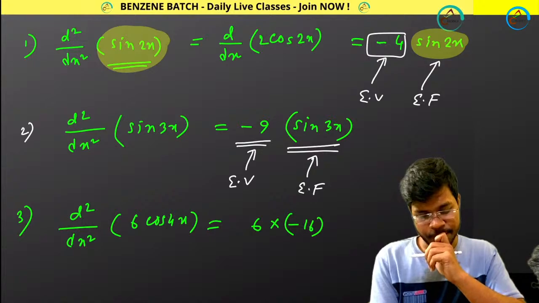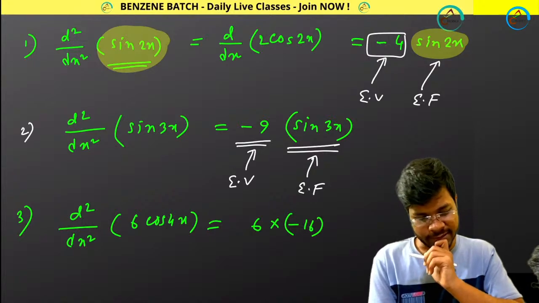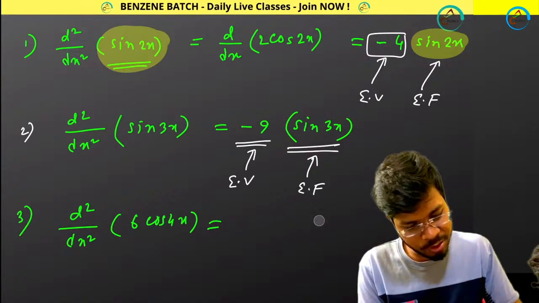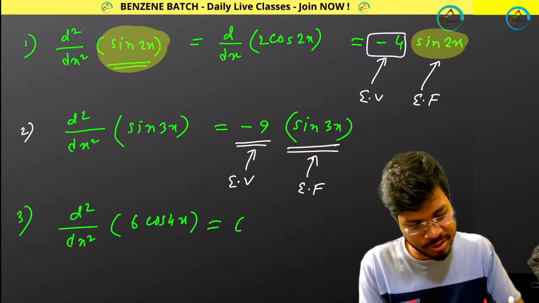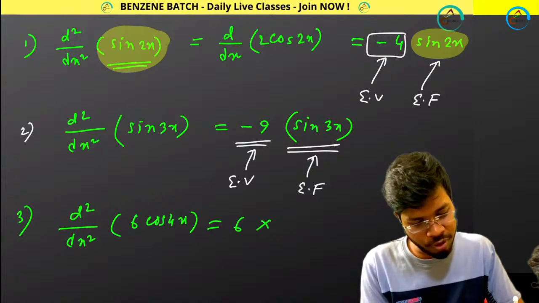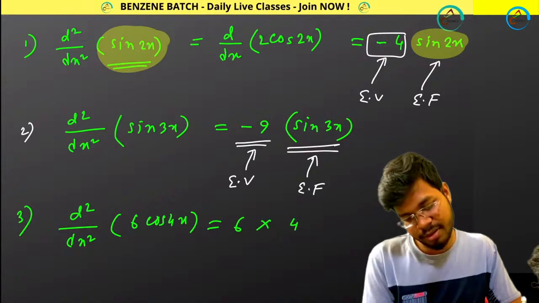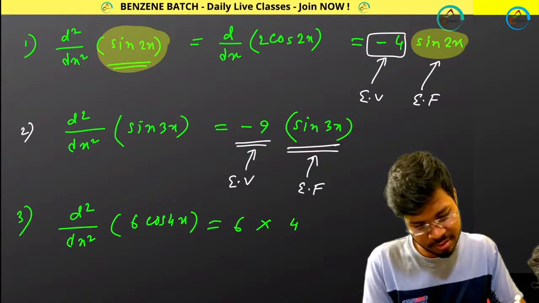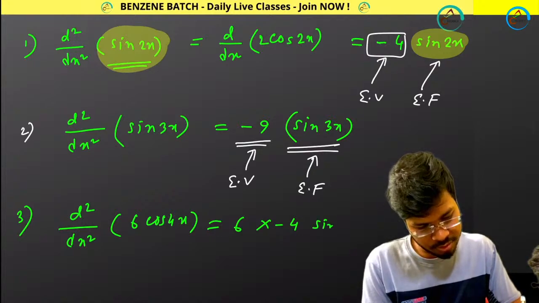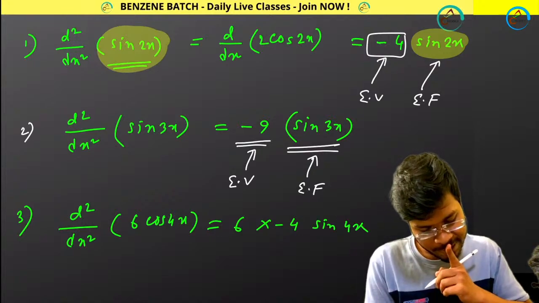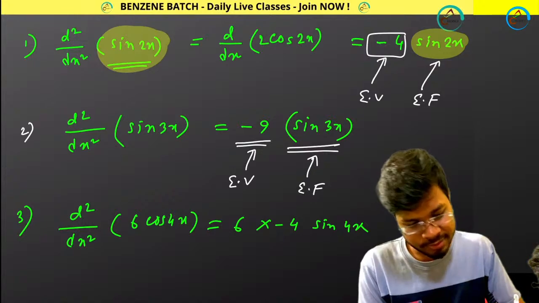Okay, just one second. 6 cos 4x. Let me do this. First of all, 6 is here. Then 4 sine, cos 4x. Again I am doing another 4. I will be getting.